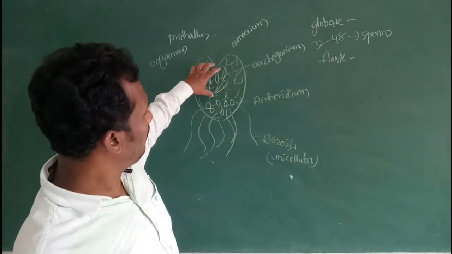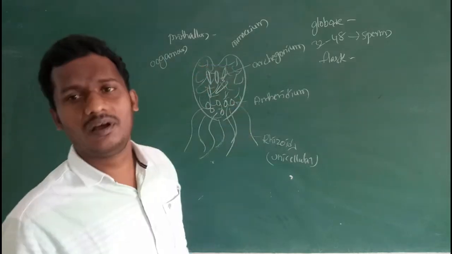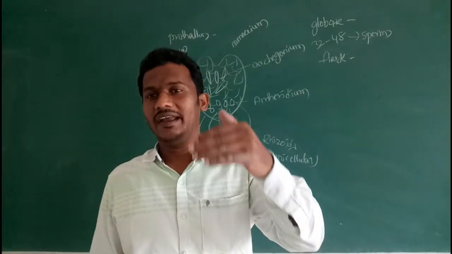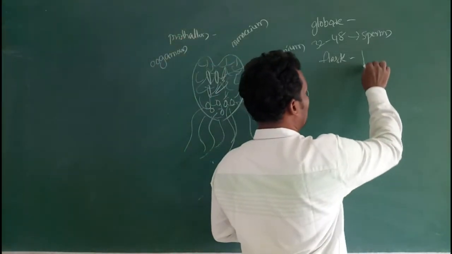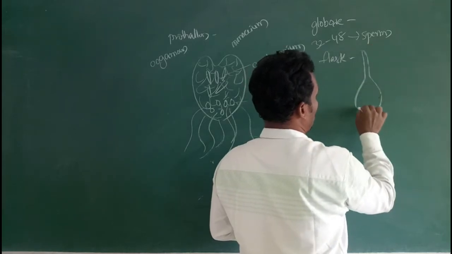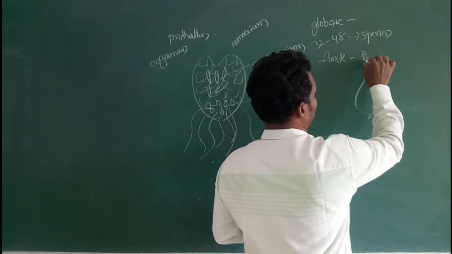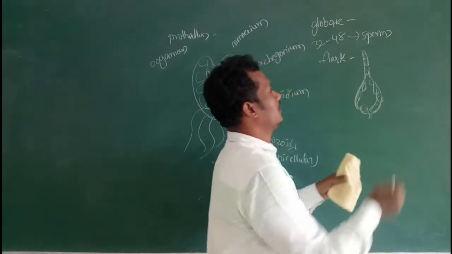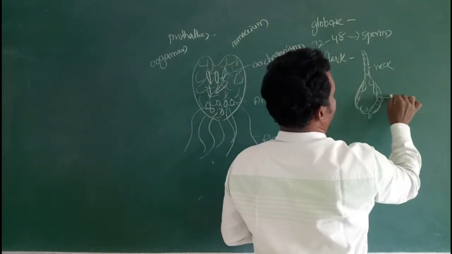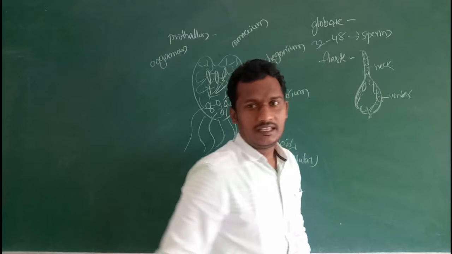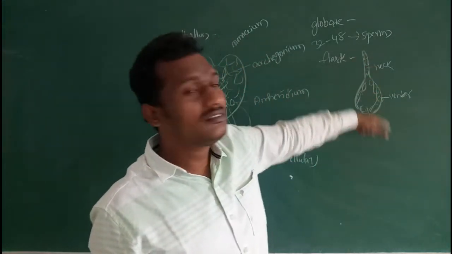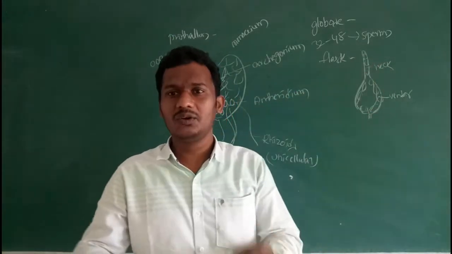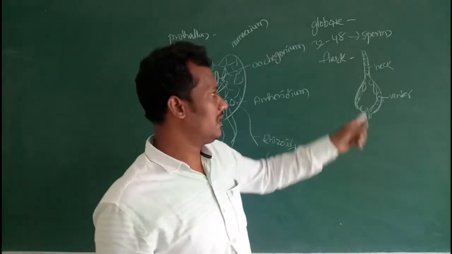This archegonium is embedded in the upper side of the prothallus. In the flask-shaped archegonium, the stalk, venter and neck are present. In the neck, 3 to 5 rows of wall layers are present.